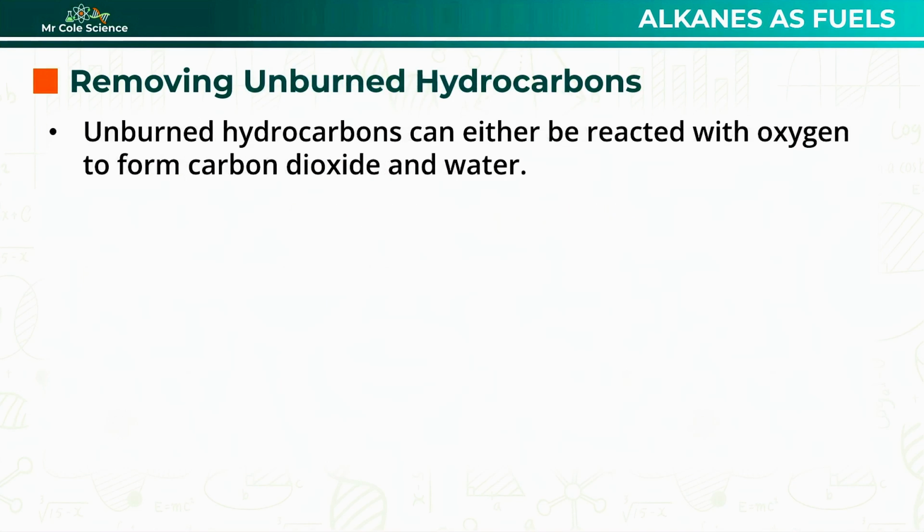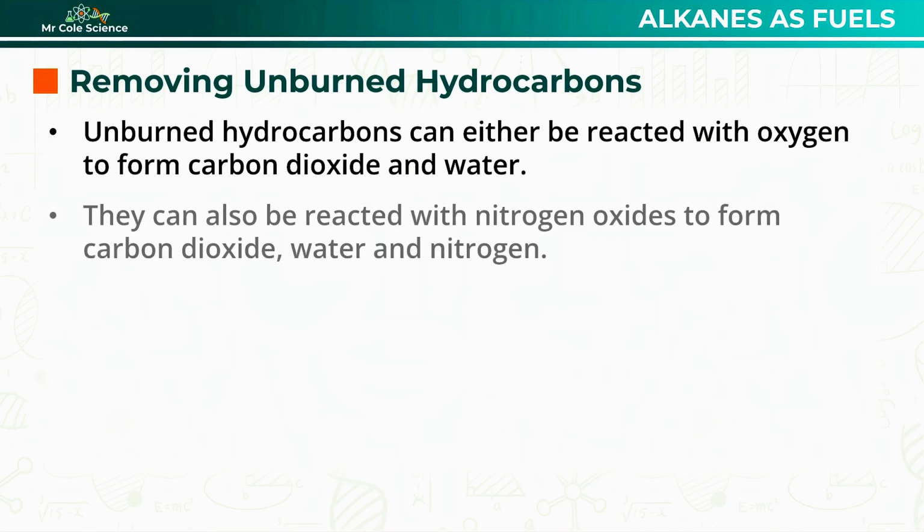Finally, catalytic converters also help to remove unburned hydrocarbons from exhaust gases. The unburned hydrocarbons either react with oxygen to form carbon dioxide and water, or they can react with nitrogen oxides to form carbon dioxide, water, and nitrogen gas. Another double whammy where we're actually dealing with 2 of our pollutants simultaneously.